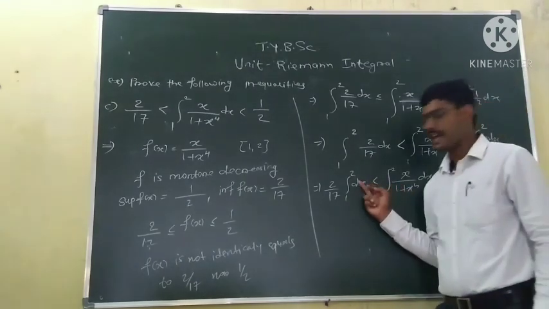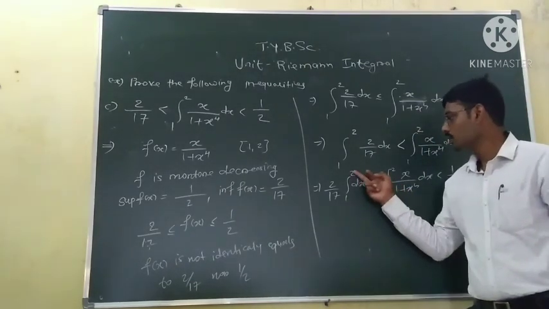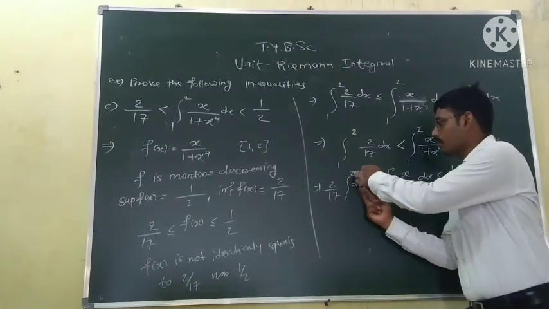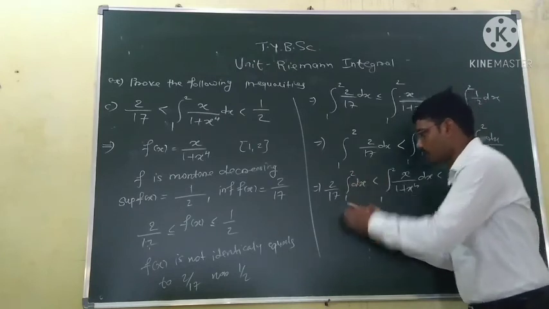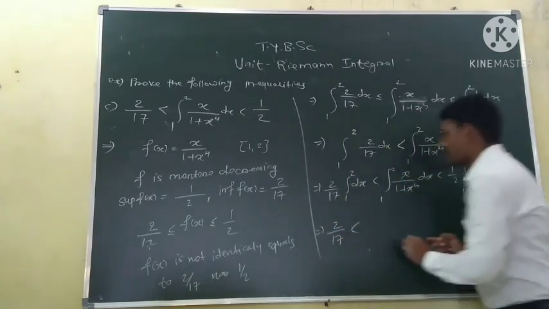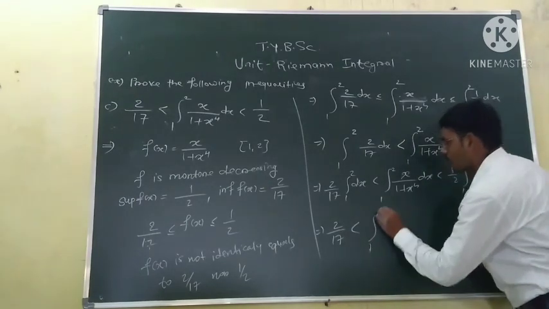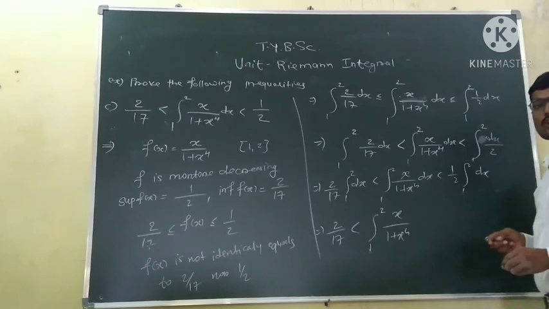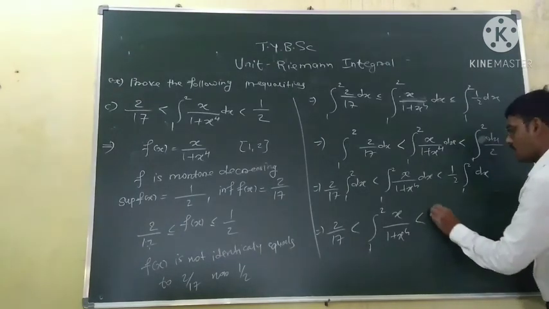Now the integration of dx is x and the limits are 2 and 1. So put upper limit 2 minus lower limit 1. 2 minus 1 is 1. So 1 into 2 by 17 is 2 by 17, which is less than the integration from 1 to 2 of x upon 1 plus x to the power 4, which is less than 1 by 2.